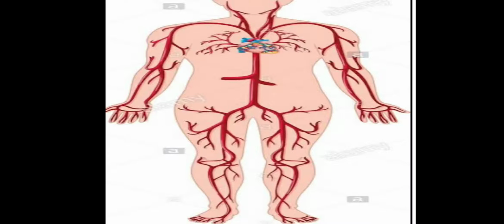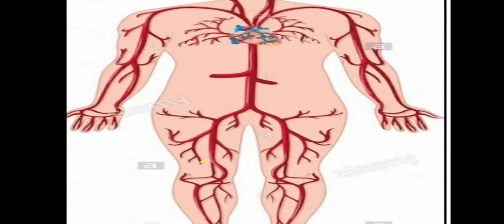Many functions of the body go on inside the body. A network of blood vessels is spread throughout the body. Blood flows through them continuously. The air we breathe in is carried to all parts of the body through the blood. That's why air is very important for us to live.